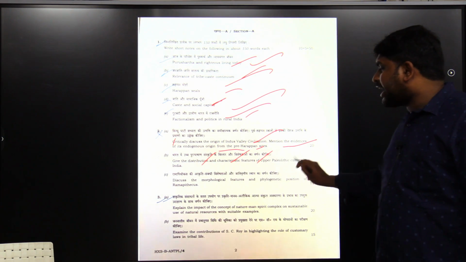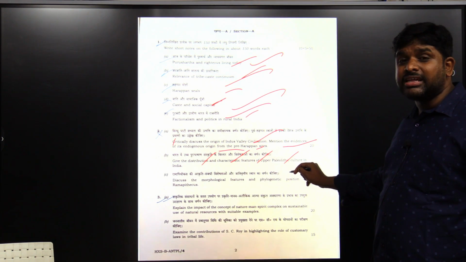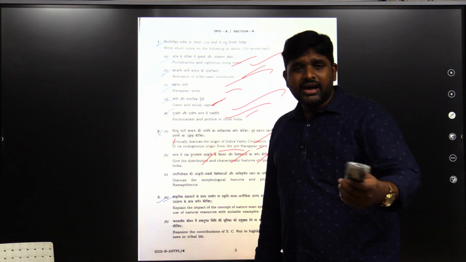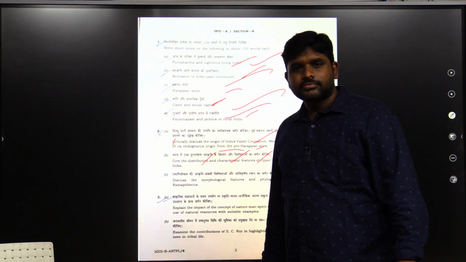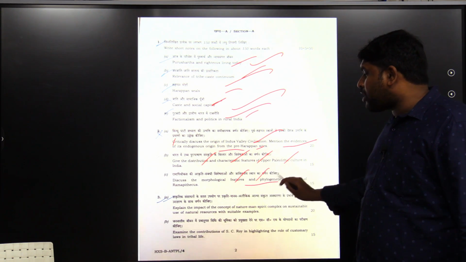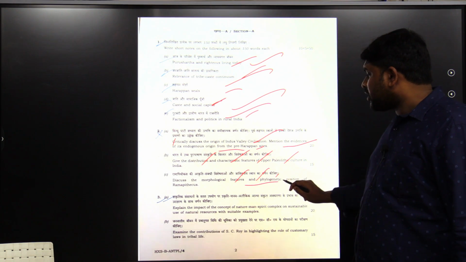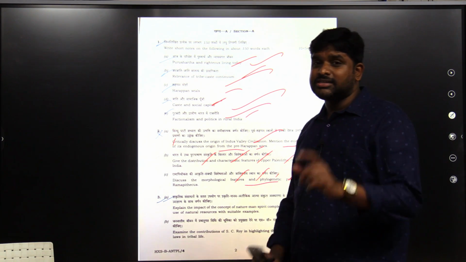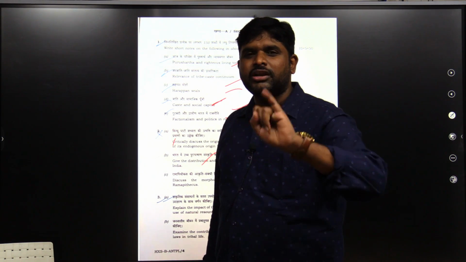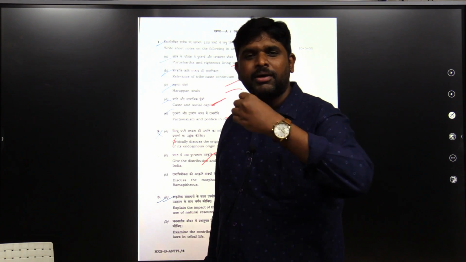Give the distribution and characteristic features of Upper Paleolithic cultures in India. Bhimbetka, Langhnaj, Adamgarh. Ramapithecus: discuss the morphological features and phylogenetic position of Ramapithecus. There is a debate between Ramapithecus and Shivapithecus. Damn sure question: Ramapithecus or Shivapithecus or Narmada man.